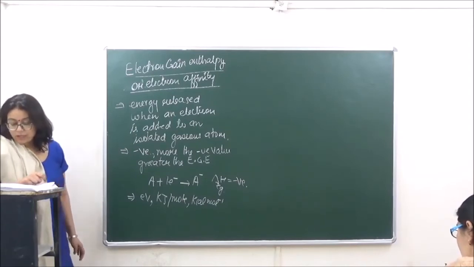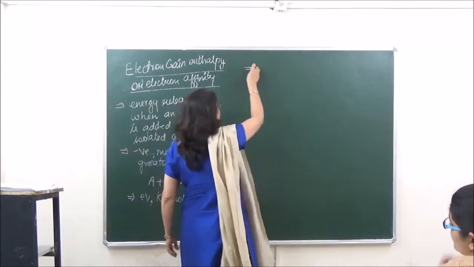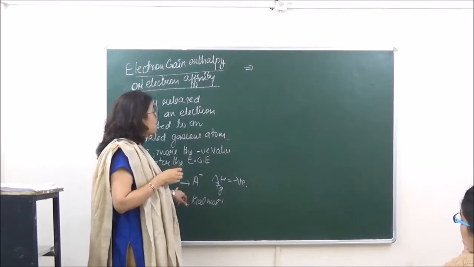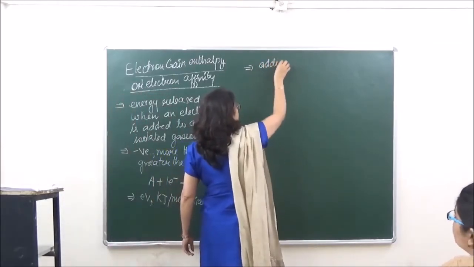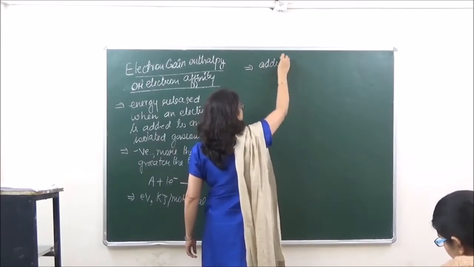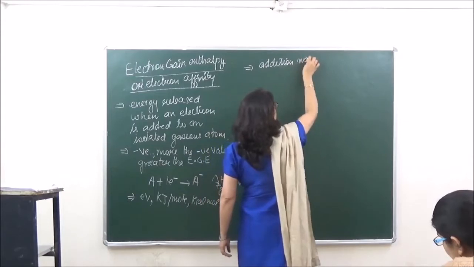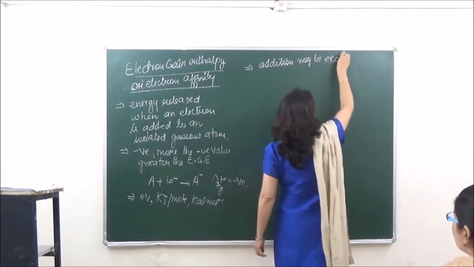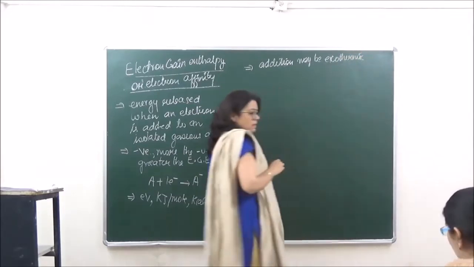Now, depending upon the nature of the element, whenever we are adding an electron to an element, the process of addition of an electron may be exothermic.